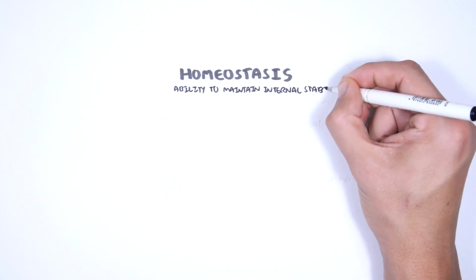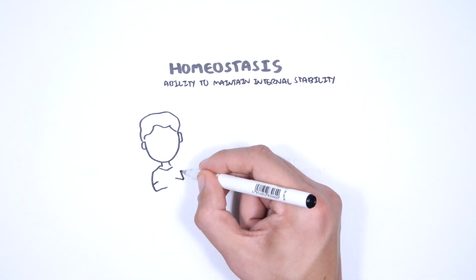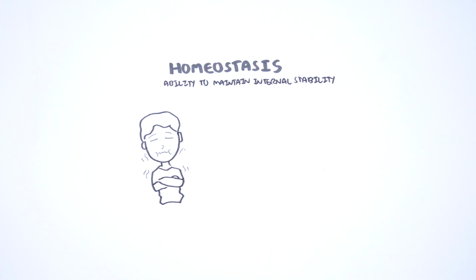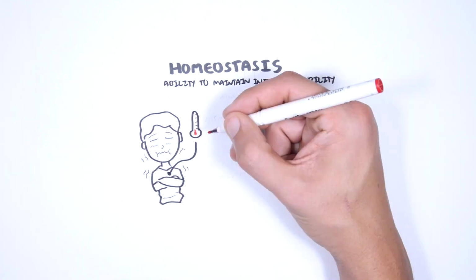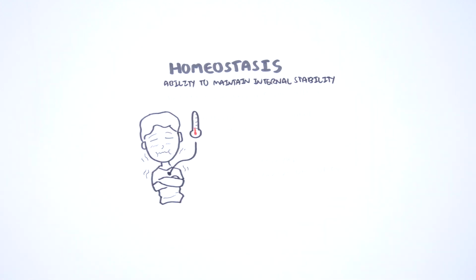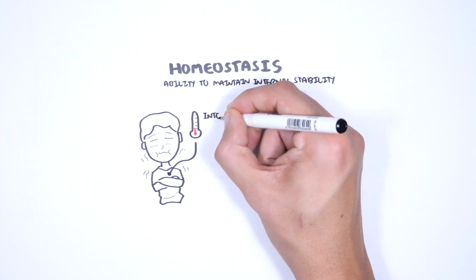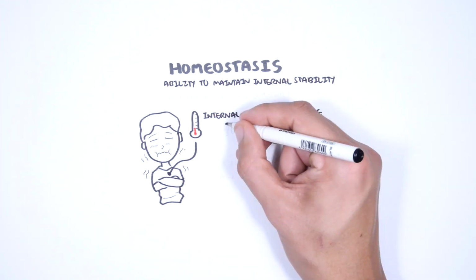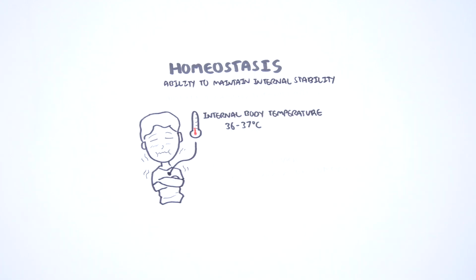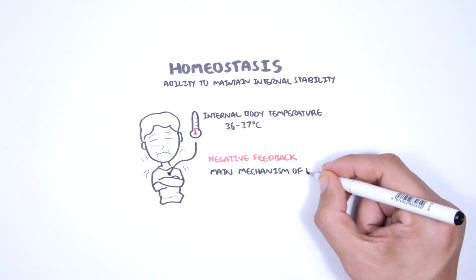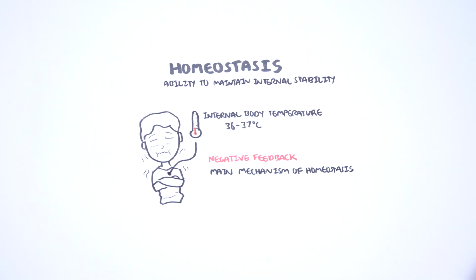For example, if a person stands in a cold wintry night or hot sub-Saharan Africa, the person is able to maintain a normal internal body temperature between 36 to 37 degrees or 97 to 99 degrees Fahrenheit through homeostasis. The main mechanism to maintain a homeostatic environment is through negative feedback. Negative feedback is where the body senses change and activates mechanisms that negate or reverse it.